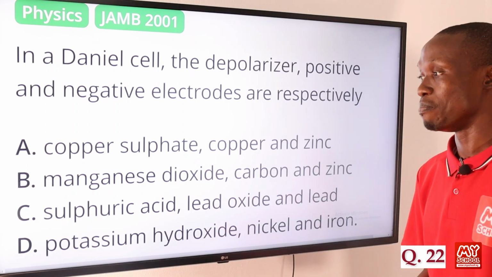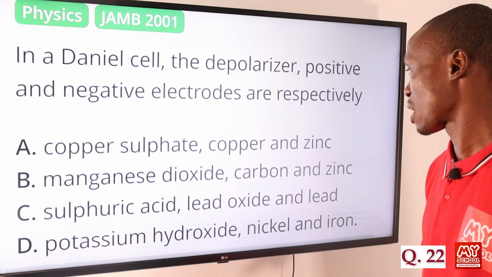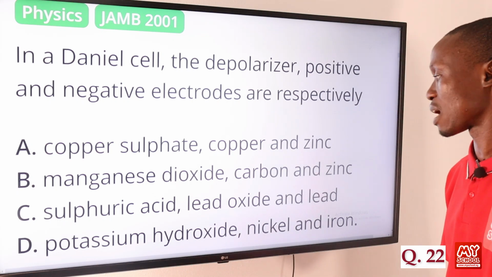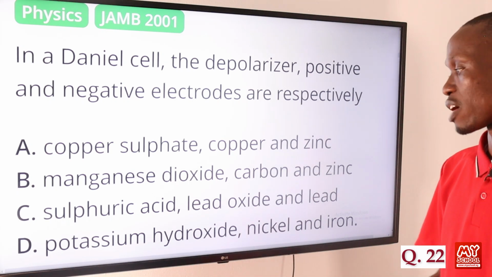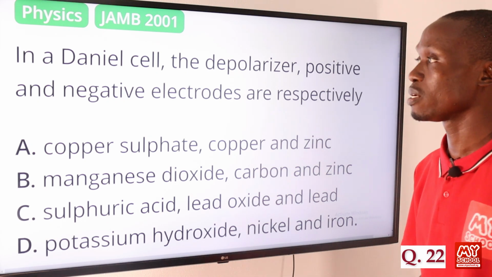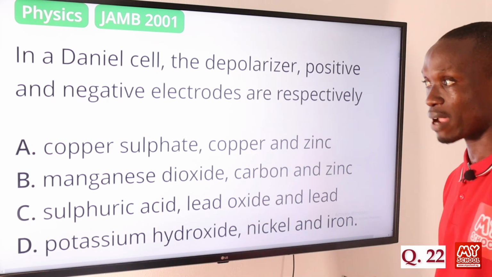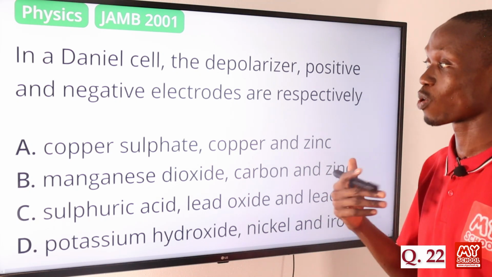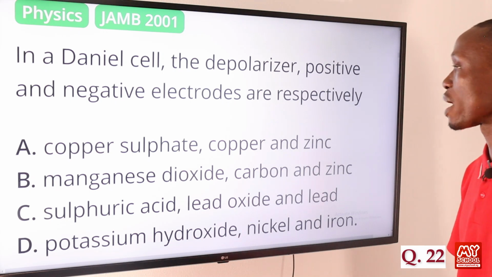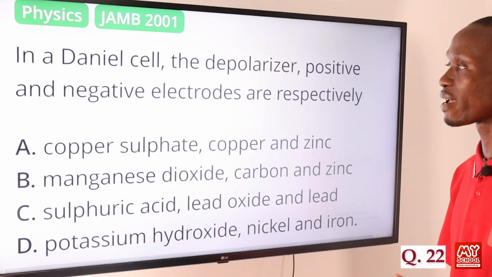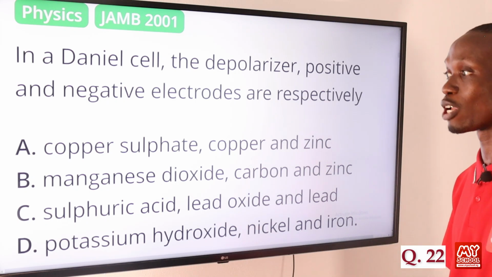B, manganese dioxide, carbon and zinc, C, sulfuric acid, lead oxide and lead, D, potassium hydroxide, nickel and iron. So in a typical Daniell cell, the depolarizer is actually copper(II) sulfate solution, also known as copper sulfate, okay? While the positive electrode is the copper container and the negative electrode is the zinc rod.